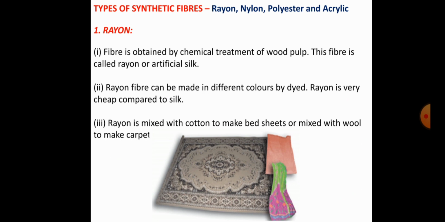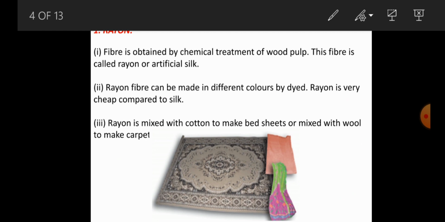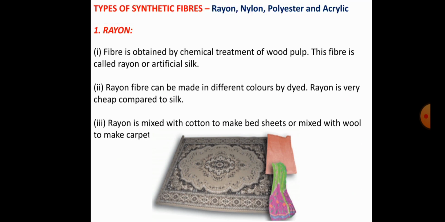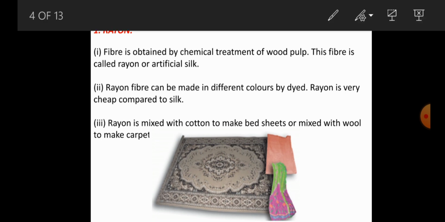The first very important type of synthetic fiber is rayon. Rayon is a man-made fiber, as we already discussed. How is rayon obtained?